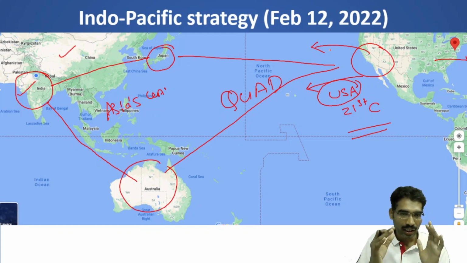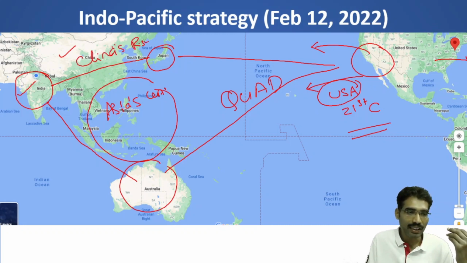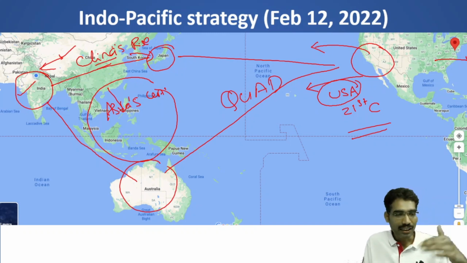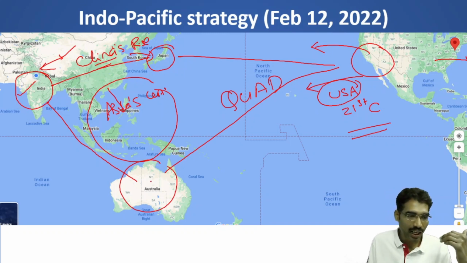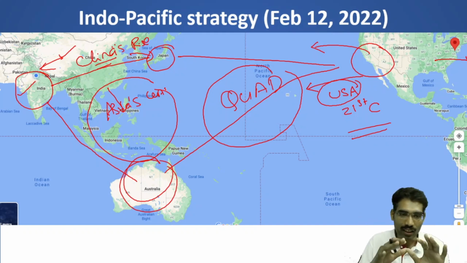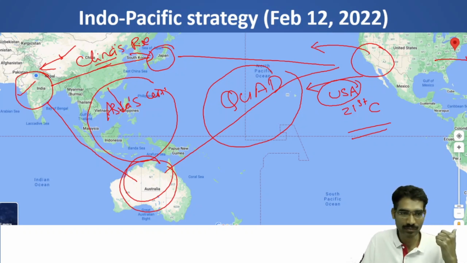strategies. At the same time, there are some issues in this part of the world with respect to China's rise. China's rise is having some strategic impact on India, on Japan, on the countries sharing the South China Sea, and on Australia. So in this context, this Quad mechanism became a very important mechanism for these countries who are suffering from China's aggressiveness, or who are concerned about China's rise and its aggressive policies.